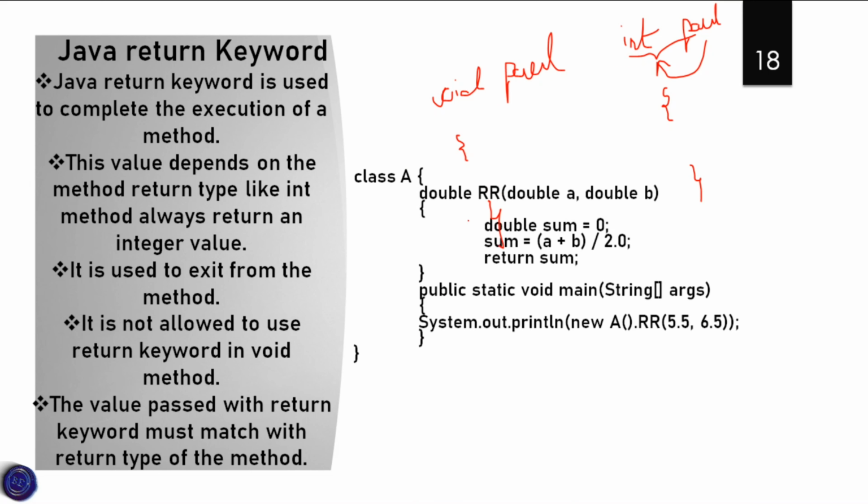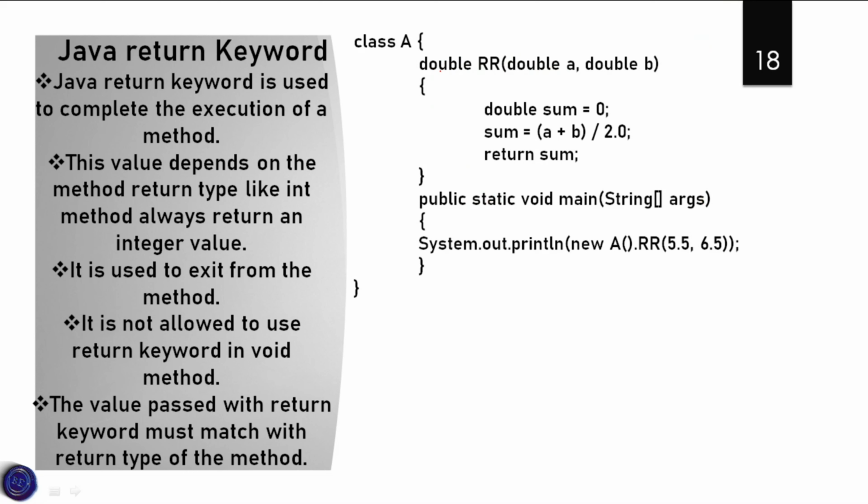So here is an example. We have the method with the double type. In that method we have two double values, double a and double b. We are performing operations related to the double data type. So double sum = 0 and sum = (a + b) / 2.0. We are going to return the sum, which is of double data type.